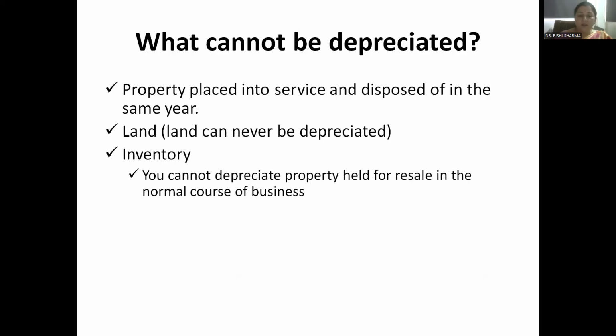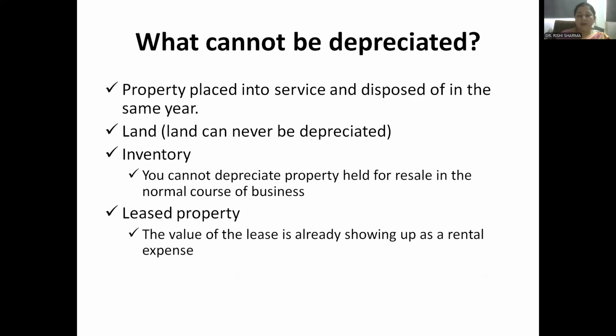Inventory means current assets, resalable property, and all current assets cannot be depreciated. Leased property: when you have taken the asset on rent, you cannot charge depreciation in your books. It is the right of the owner only.